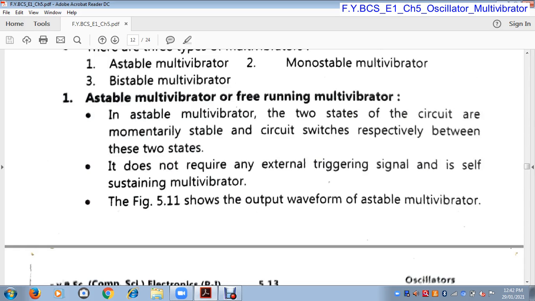Here, it switches between these two states. So it does not require an external triggering signal, and it is itself a sustaining multivibrator. For an astable multivibrator, there is no need of an external triggering circuit. It itself fluctuates between on and off state.